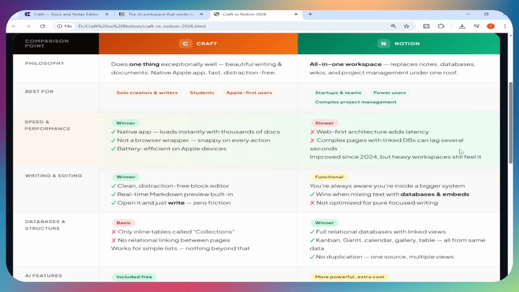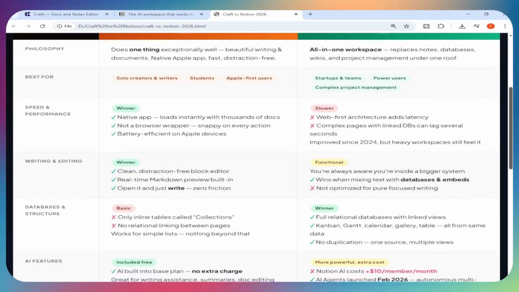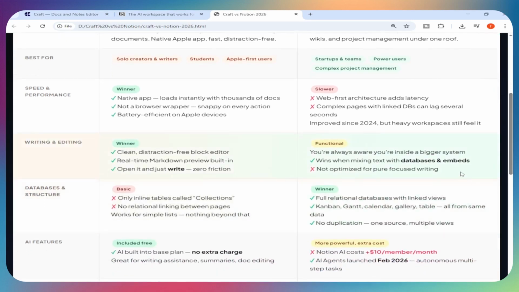Writing and editing. Craft is the better writing tool, full stop. Clean editor, distraction-free, real-time markdown preview. You open a doc and just write. Notion's editor works, but you're always aware you're inside a big system.